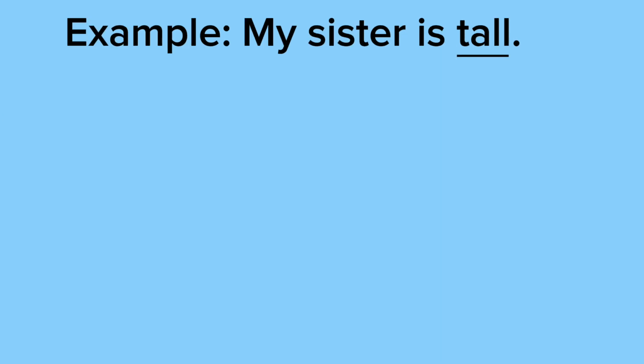So our first example says, my sister is tall. And tall is underlined because it's the adjective. So the reason why tall is the adjective is because sister is the noun, which is a person, place, or thing. The sister is a person. And then the word tall is describing my sister, which is the noun. Tall is describing the noun, which makes it an adjective.